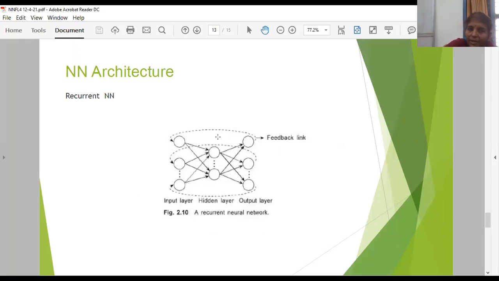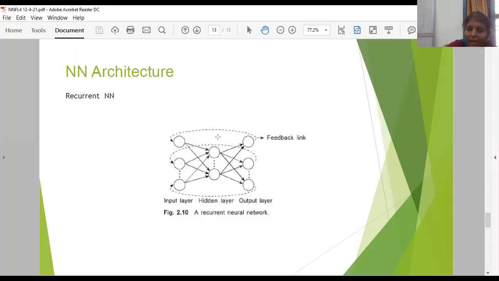Next one is the recurrent neural network. In this, the only variation is that you can feed back the signal from your output layer to the input layer.